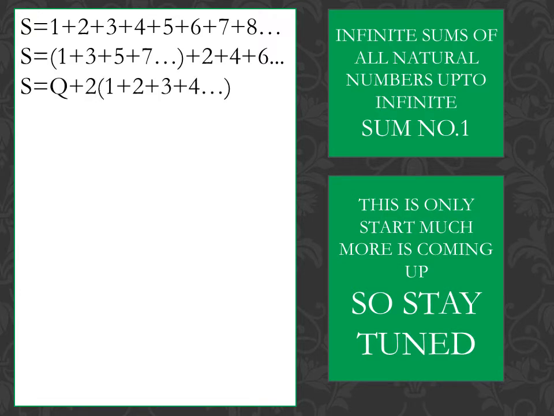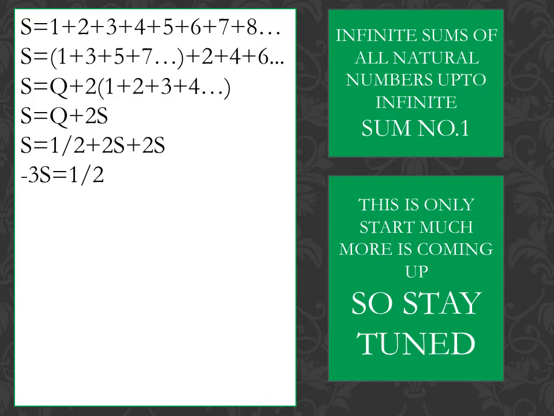So here you can see S is equal to Q plus 2 times of 1 plus 2 plus 3 plus 4 and so on. Now from here S is equal to Q plus 2S, since 1 plus 2 plus 3 plus 4 and so on is equal to S. So now our value of Q was 1 by 2 plus 2S. I have replaced this, as you can see. S is equal to 1 by 2 plus 2S plus 2S.